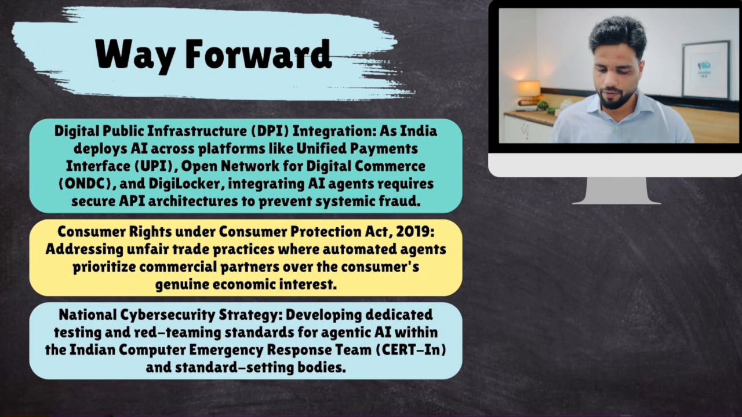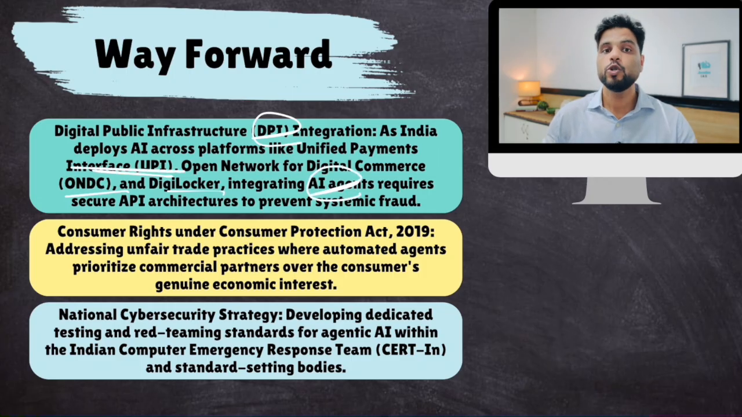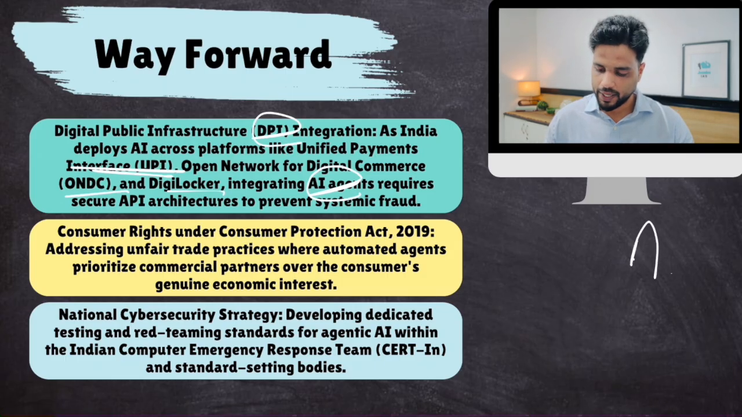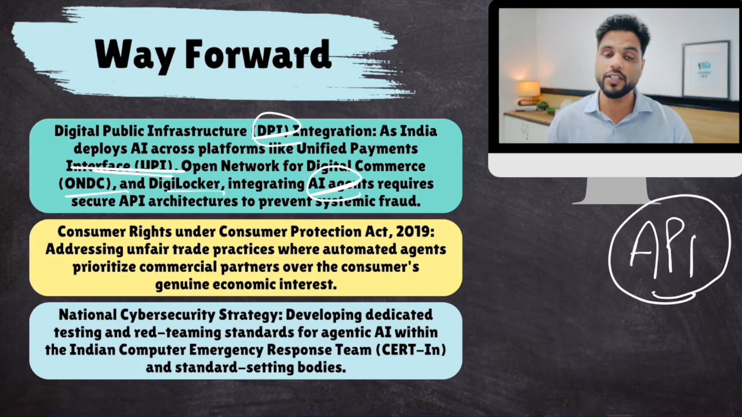Now, what is the way forward for India? If India is going to use AI agents, it is going to integrate them with India's digital public infrastructure like UPI, ONDC, DigiLocker. We have to make sure that these AI agents will be connected to these DPIs. Now, remember, I told you that agentic AI, for connection with different apps, needs APIs, application programming interfaces. We need to design these APIs properly so that they are hack proof. Nobody can hack them. So this is the thing.